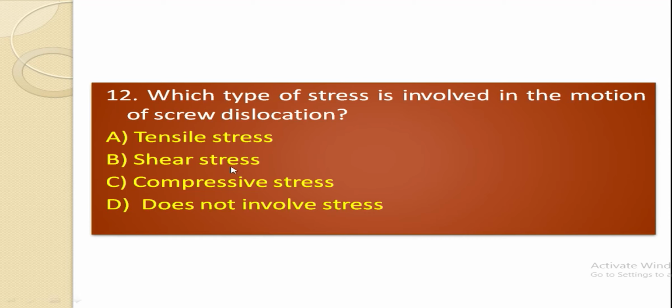The right option is shear stress. If shear stress is increased in skew dislocation, it results in a slip of one layer over the other, which ultimately leads to deformation.